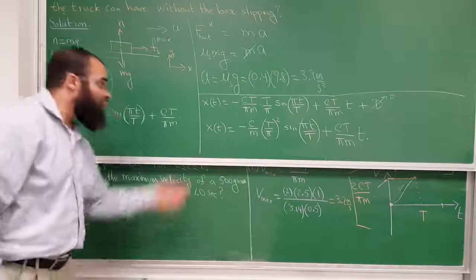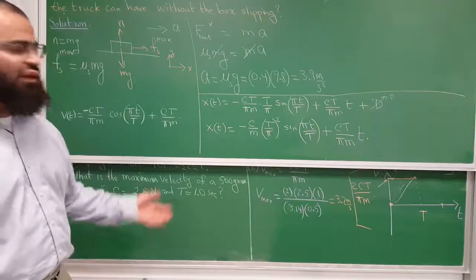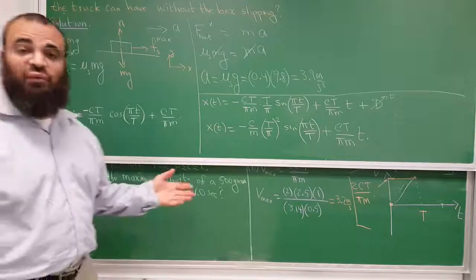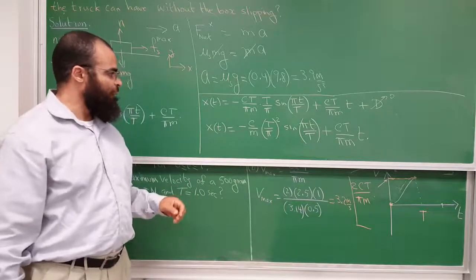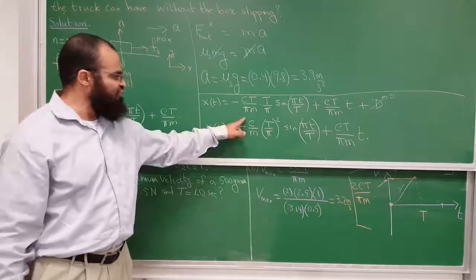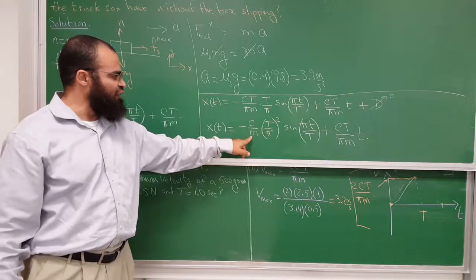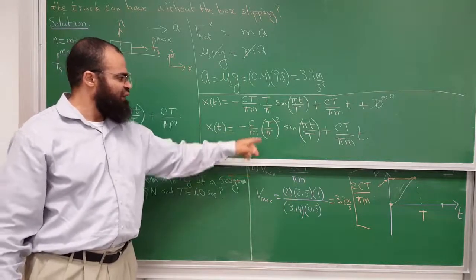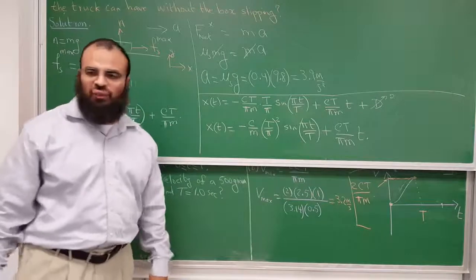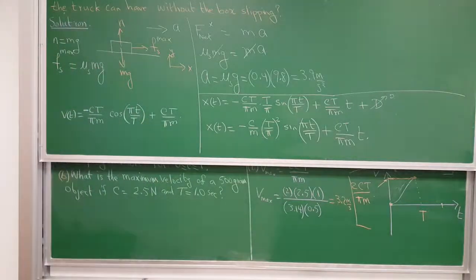So try to plot that if you want in Wolfram Alpha, the one I showed you last time, or your graphing calculator. You have C, you have the mass, 500 grams. C is 2.5. Capital T is 1. So try to plot it. I would say go for it.